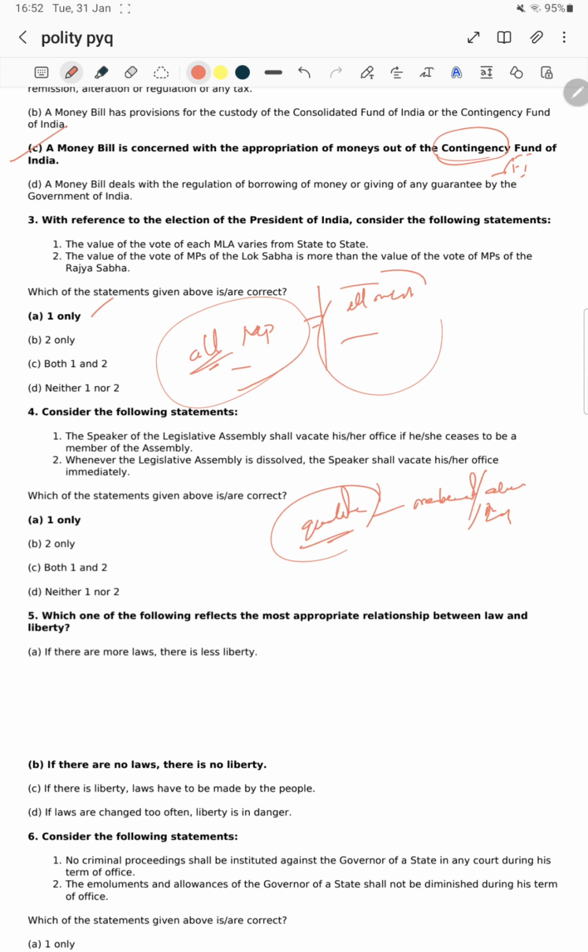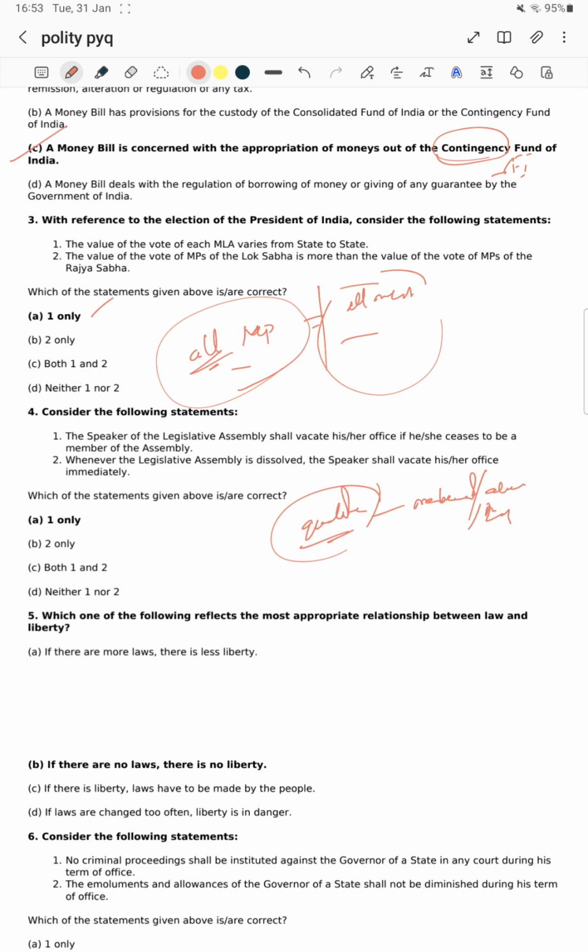Whether it is Parliament or the state legislature, he is particularly asking about the Legislative Assembly. If his membership is terminated from the house, he is also automatically terminated as a speaker. Okay, statement 1 is right.